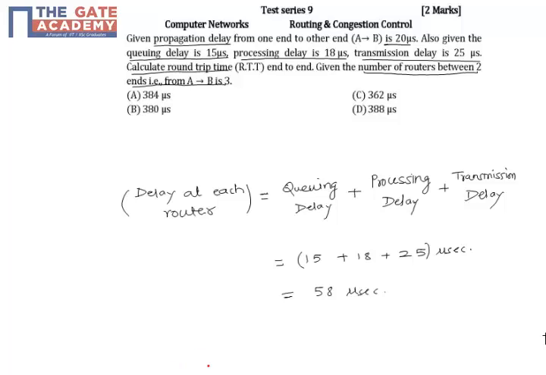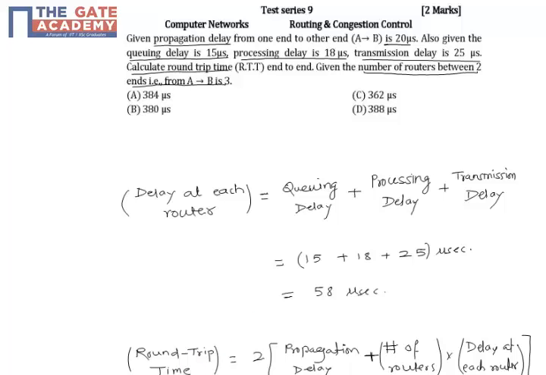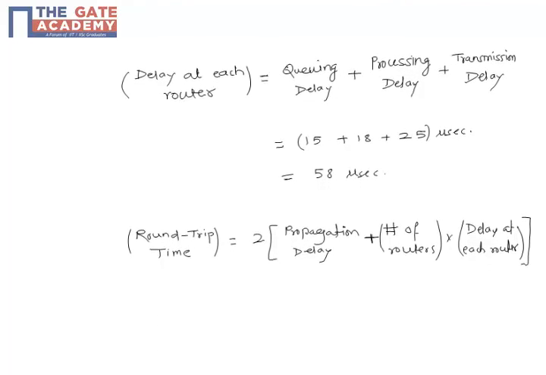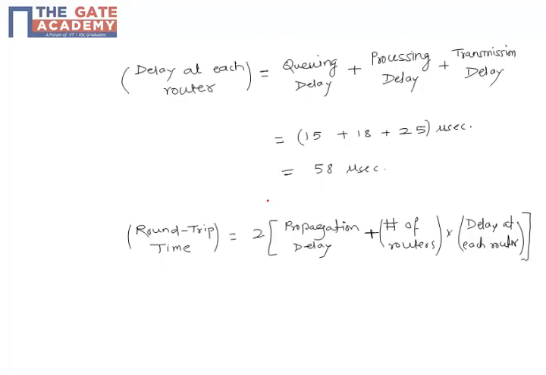Now the round trip time for the packet is given by 2 into (propagation delay plus number of routers into delay at each of the routers). Here the term in the rectangular bracket denotes the time required for the packet to travel from A to B, and if we multiply this by 2 we get the round trip time, that is the time taken by the packet to travel from A to B and from B to A.